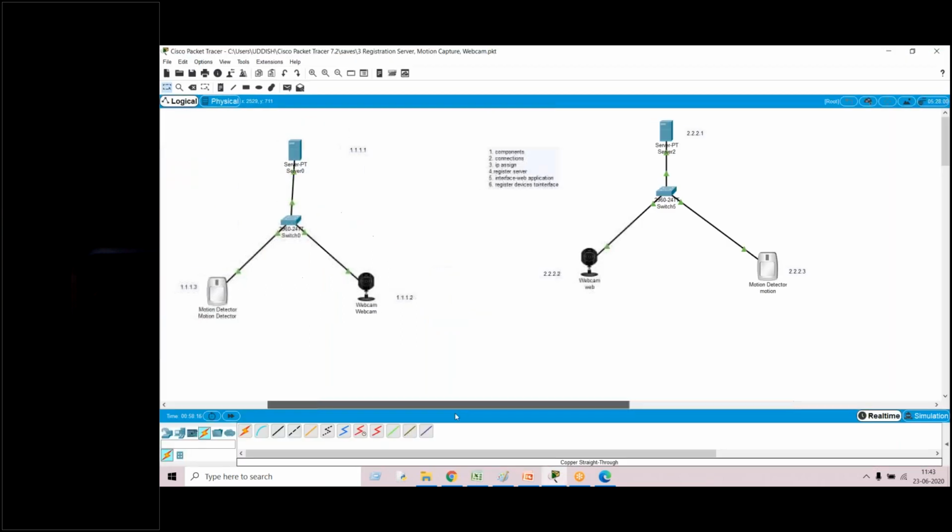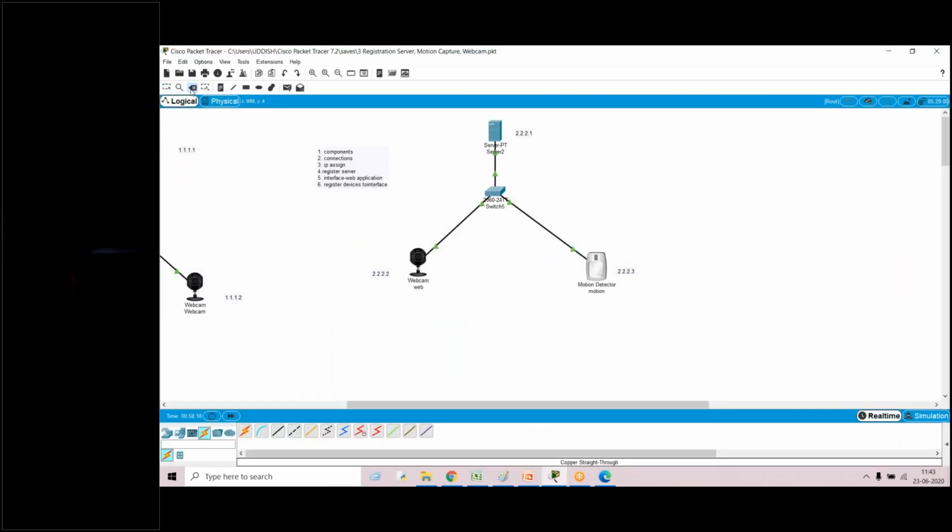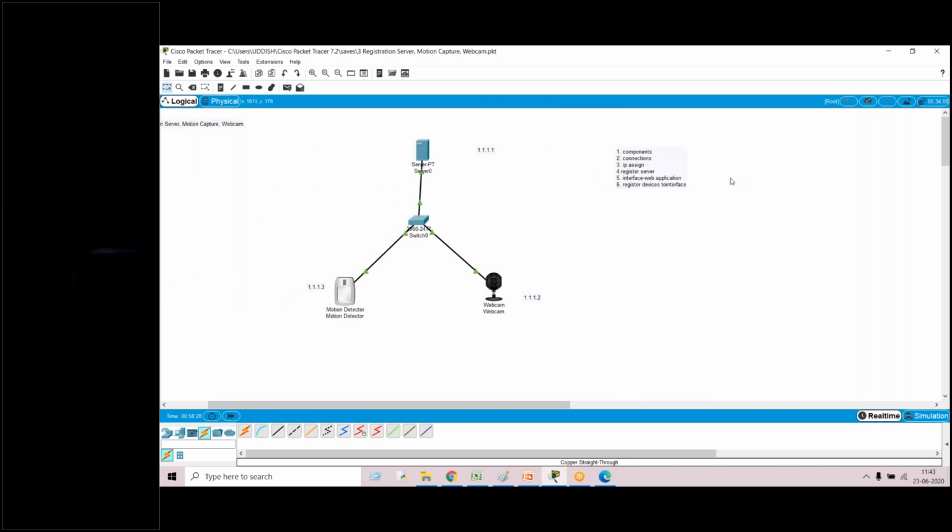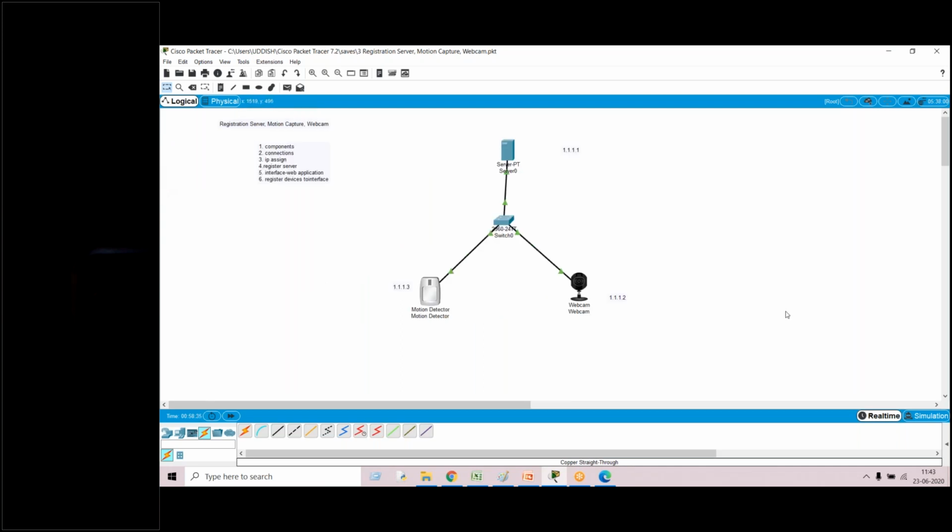Okay, so with this, what I'll do now is, this is what our second experiment we did. Once again, I'm just giving you the outlook of what we have done. The third experiment is telling us to build a security system. We have built a security system.